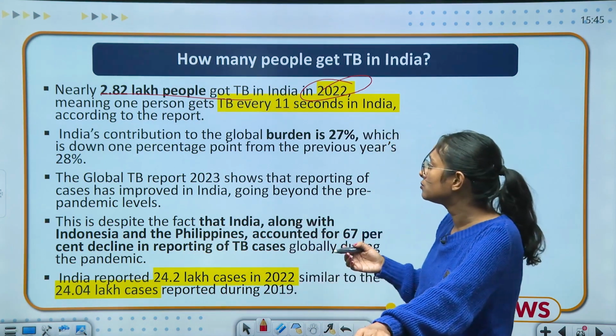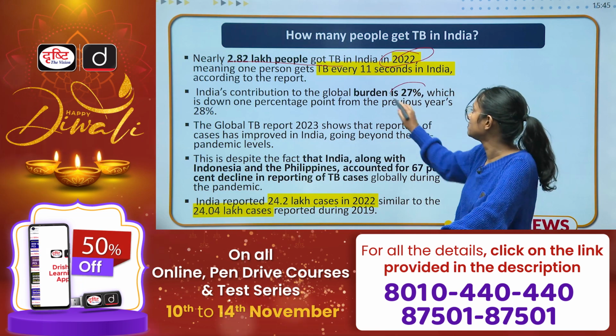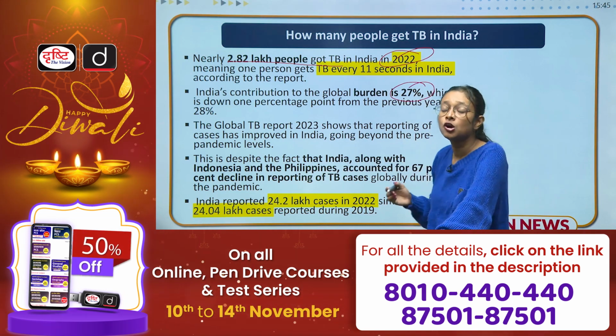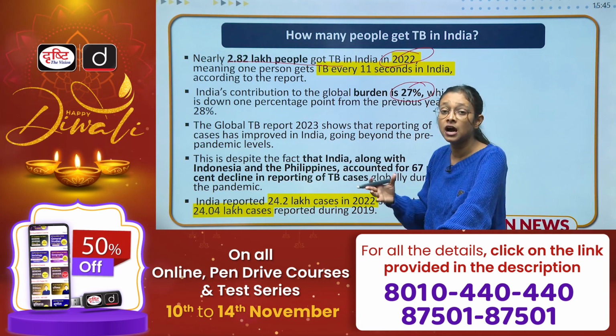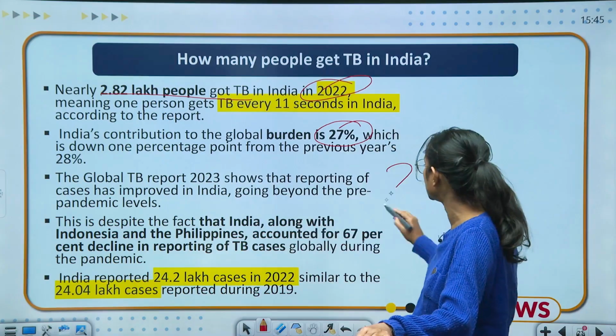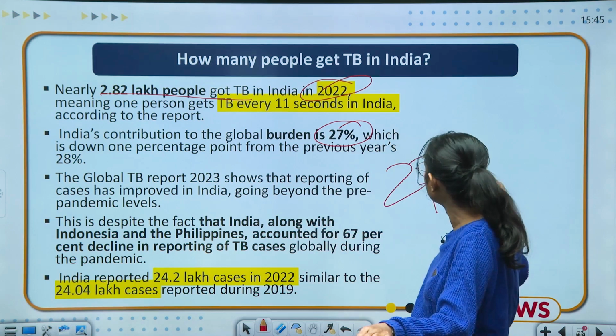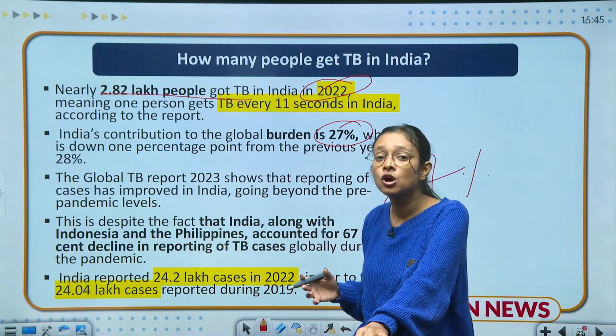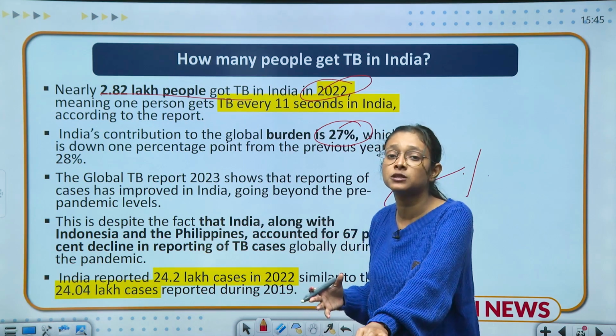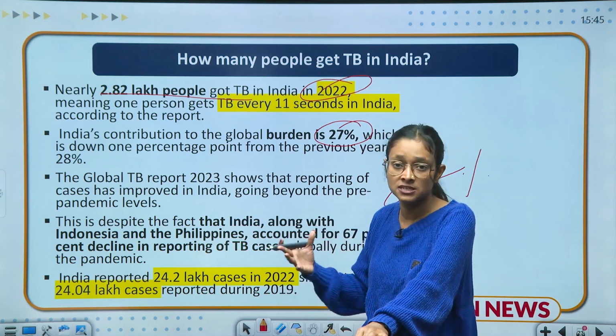And India's contribution to the global burden is 27%. So whatever the data we are showing in case of TB, India alone contributes 27%, which is very huge, especially for a country like India which has the largest population and also a population suffering from malnutrition, stunting and wasting kinds of issues.